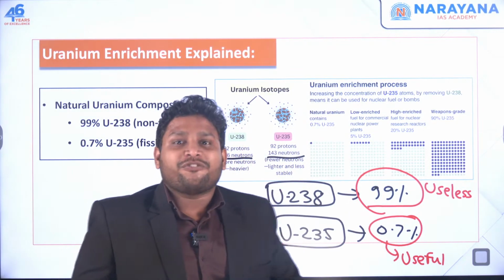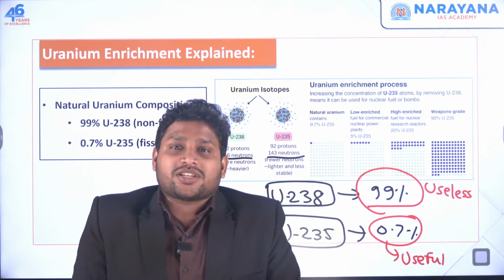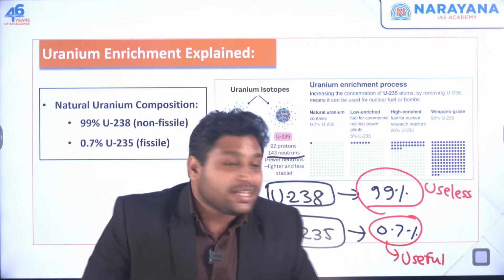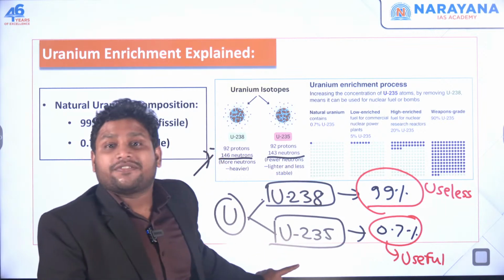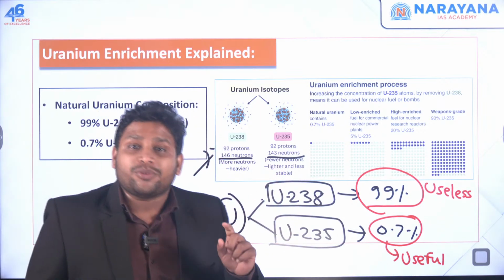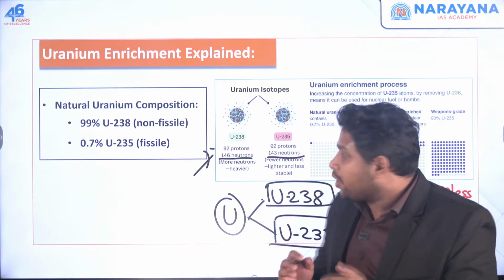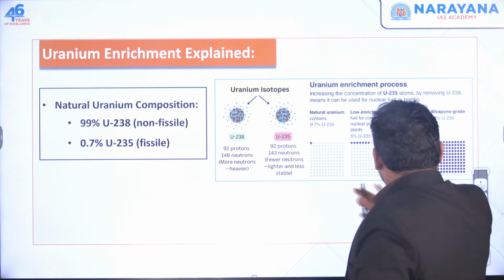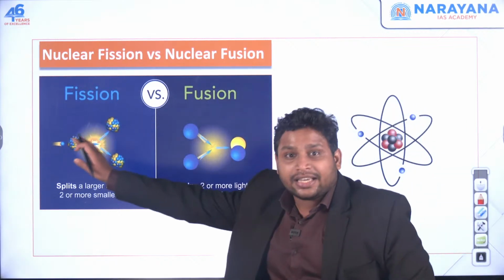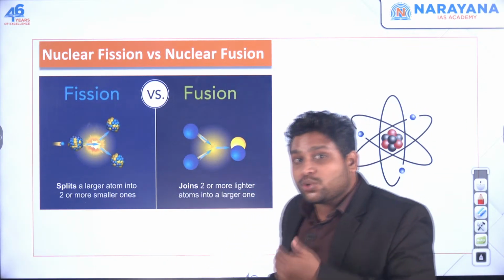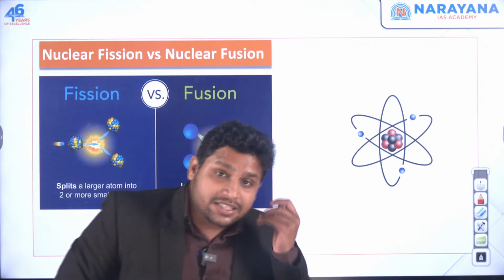When we are going for the nuclear fission process, I only need this uranium 235. I am not interested in uranium 238. Why? Because when we are going for the nuclear fission process, it's not like any element can go for it. There will be some elements which will.